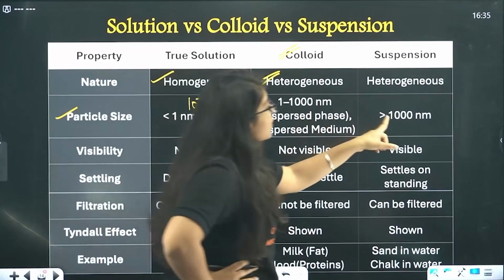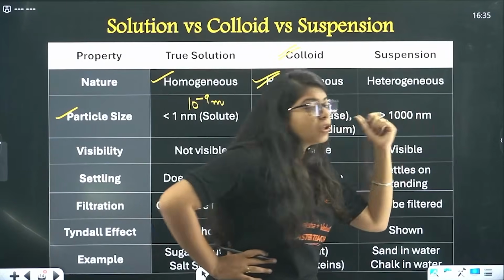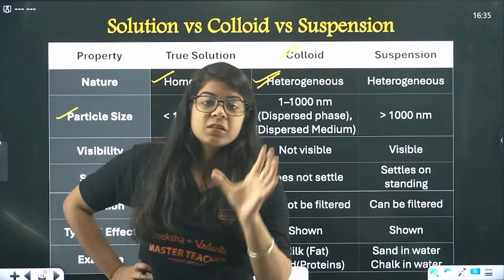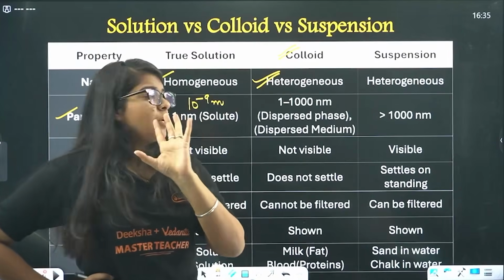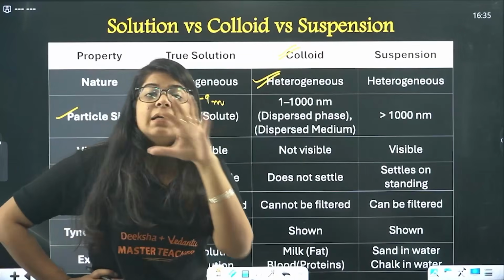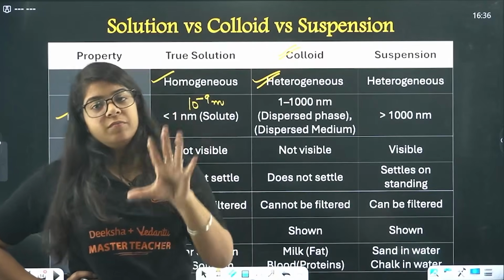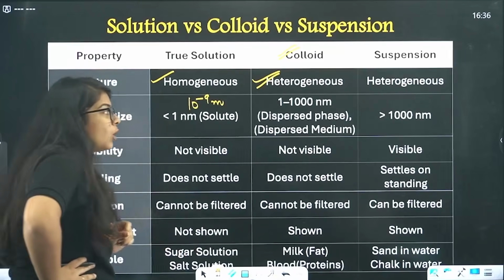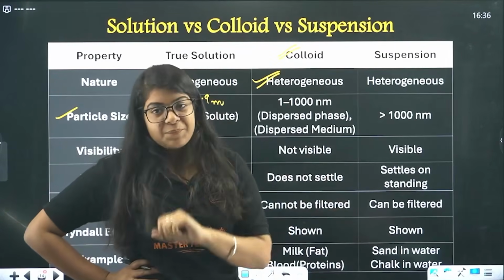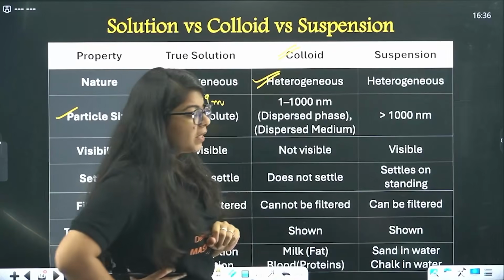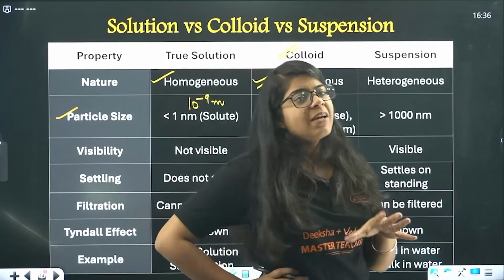But suspension has more than 1000 nanometers. The sand particles, the chalk particles, all are greater than 1000 nanometers. Okay, now colloid, somewhere between them, 1 nanometer to 1000 nanometer. Done. Now one more thing you have to know from this, that in solution, we have 2 things, right?